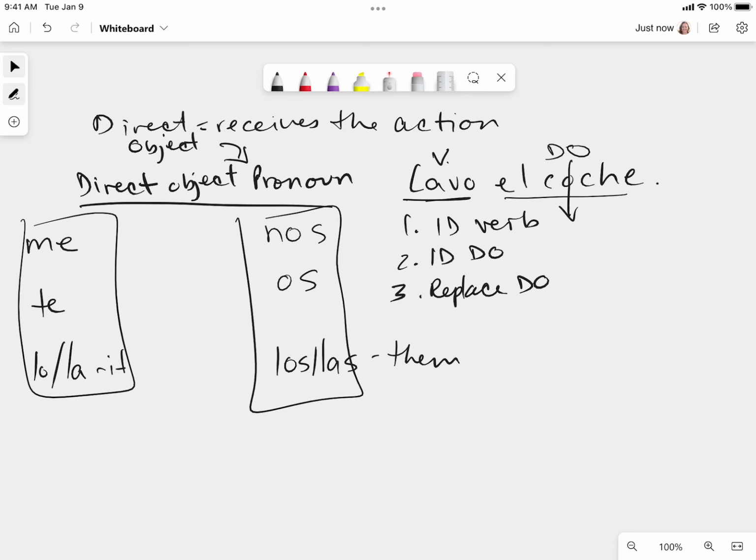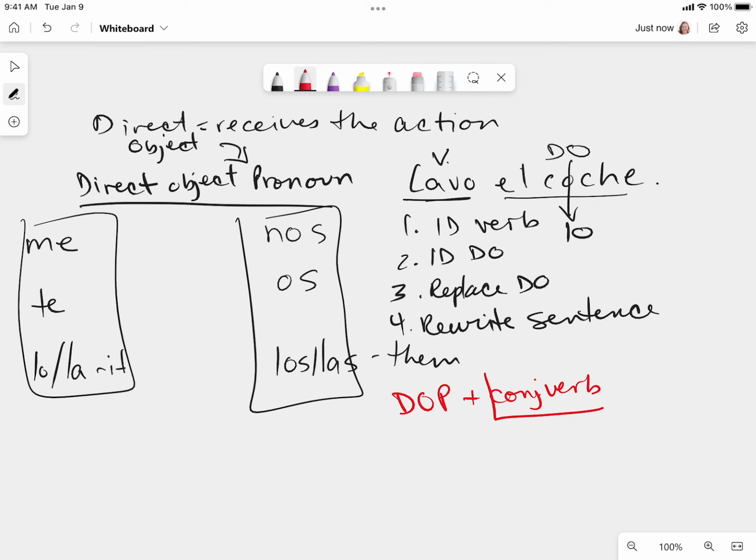Okay, well, which one would replace el coche? It's not me, it's not you. El coche is the male form of he, right? I washed him, the car. So it, I washed it, would be lo or la. It's singular and it's male, right? El is single male, so we're going to replace it with a direct object pronoun, singular male. In this case, it's going to be lo. All right, and the last step is to rewrite the order of the sentence. So let's rewrite the sentence, and our structure is going to be the direct object pronoun plus my conjugated verb.